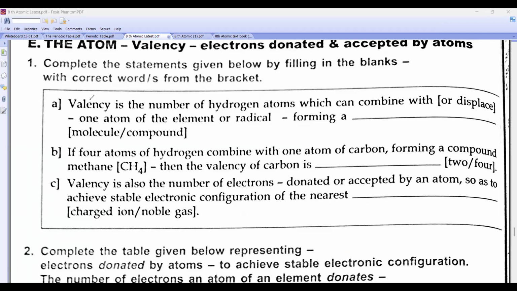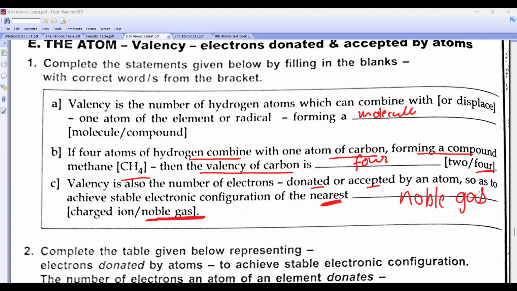Yes, sir. Okay. Valency is the number of hydrogen atoms which can combine with or displace one atom of an element or a radical forming a molecule. If four atoms of hydrogen combine with one atom of carbon forming a compound methane CH4, then the valency of carbon is 4. Valency is also the number of electrons donated or accepted so as to achieve the electronic configuration of the nearest noble gas.